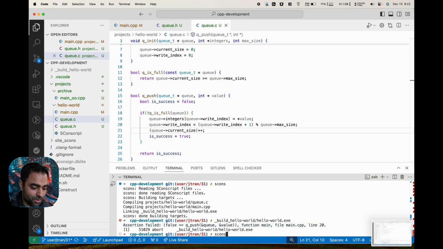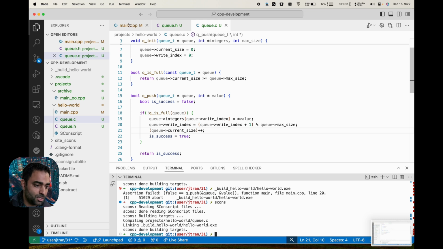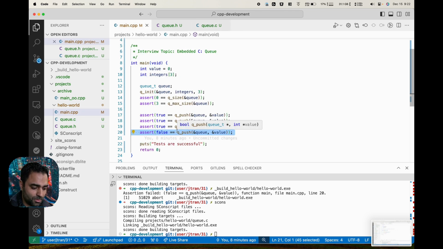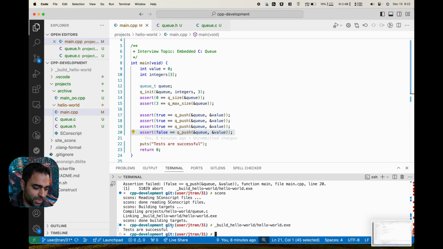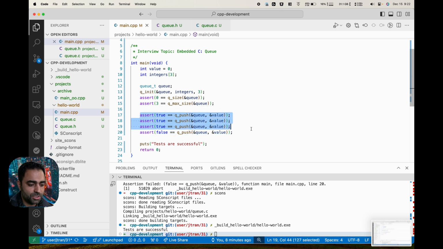Honestly, I don't have 100% confidence, but guess what? The test will tell you the truth. Test-driven development, right? So tests are successful. So I have a piece of code that can push 3 items as expected, and then I expect that the 4th queue push will fail, or should fail.